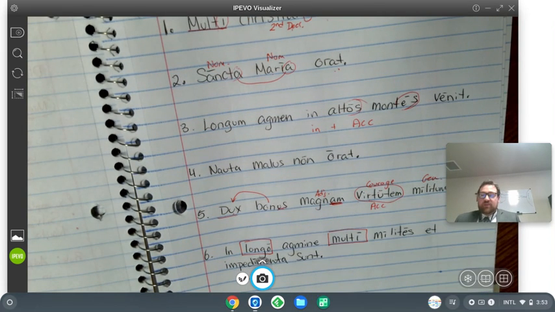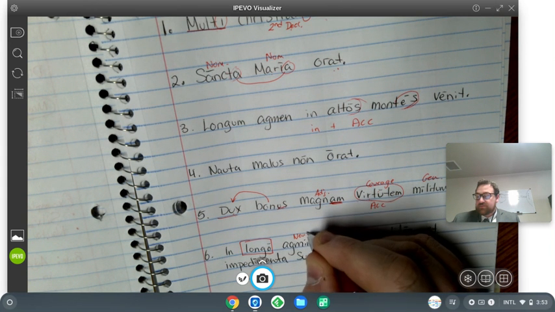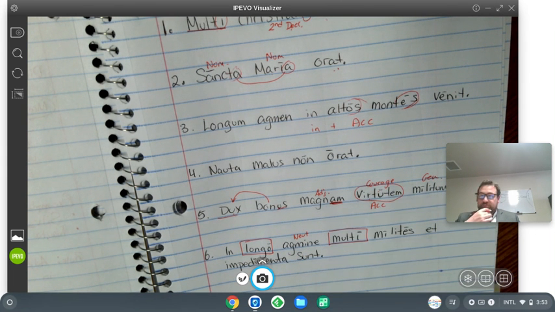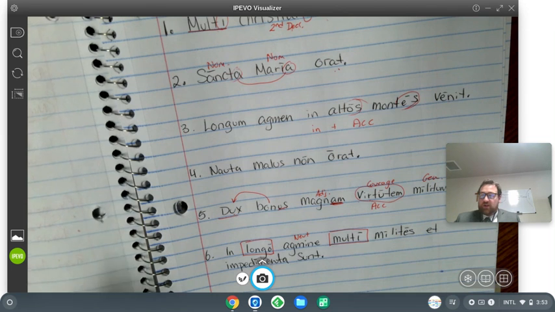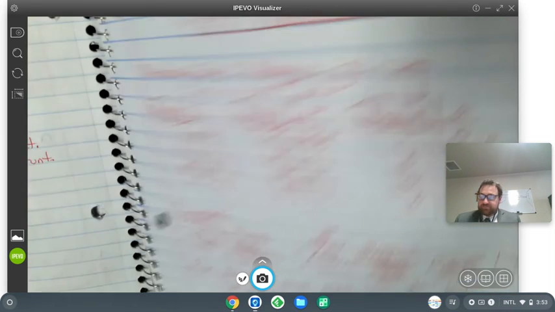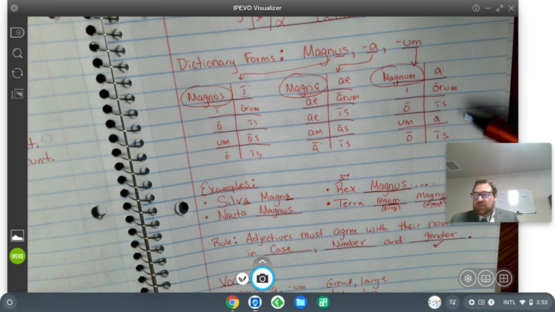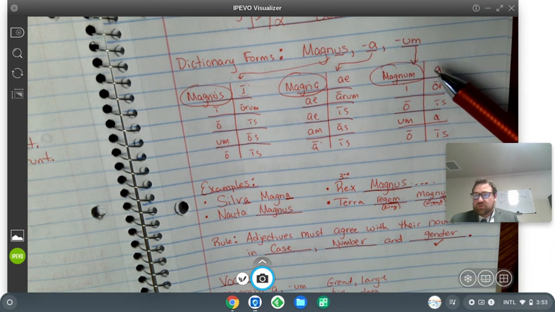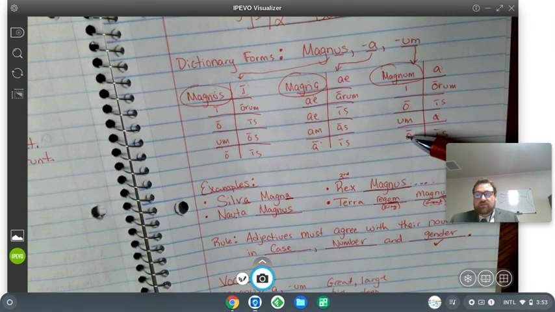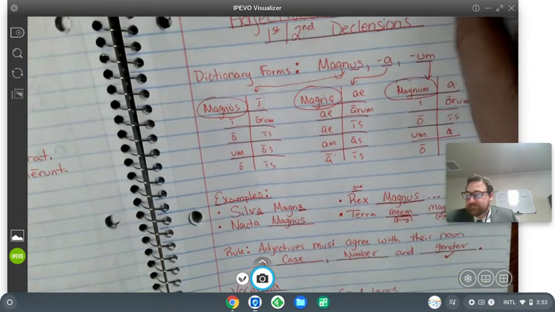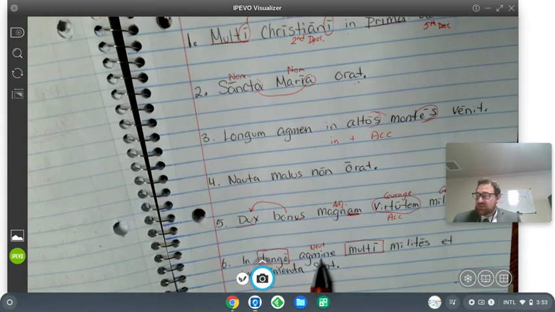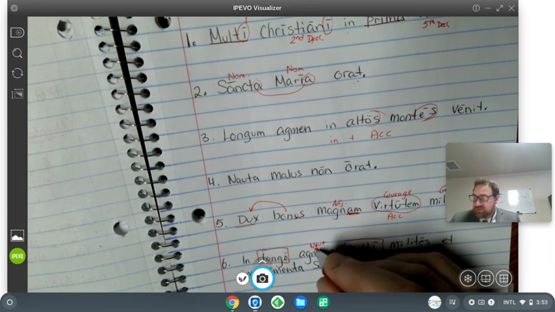So agmen, agminis. This is a neuter word. And so I need to find my neuter words. Now in the long column, so that's ablative, right? And agmine is also ablative. So it's neuter, it's also ablative.